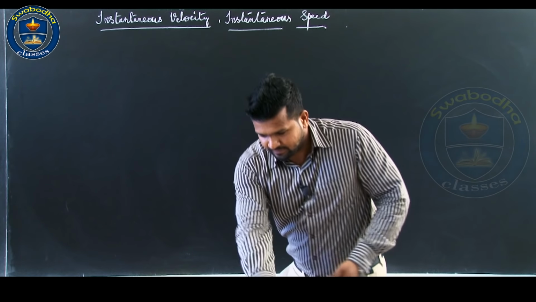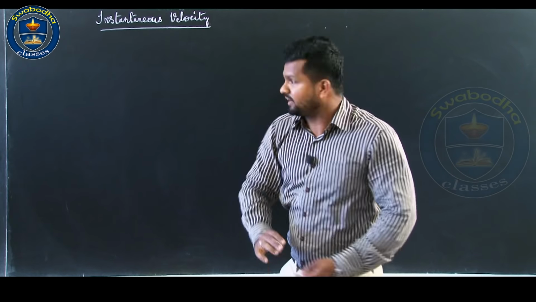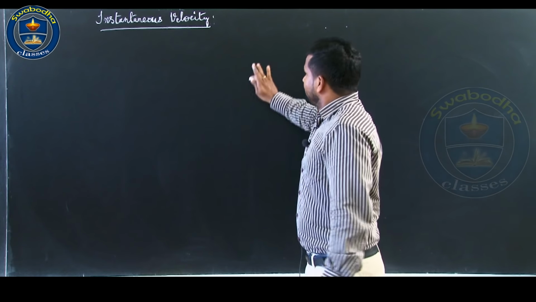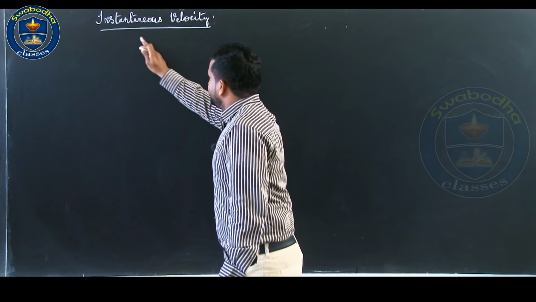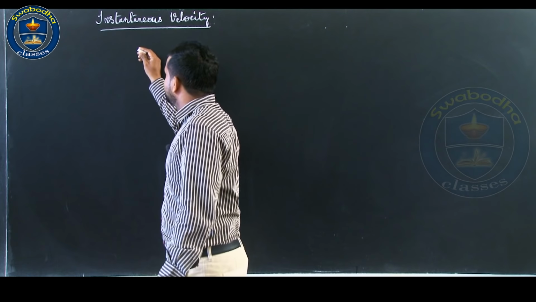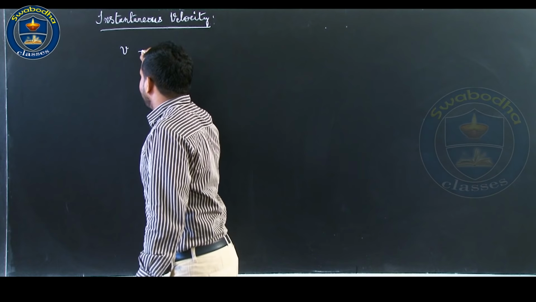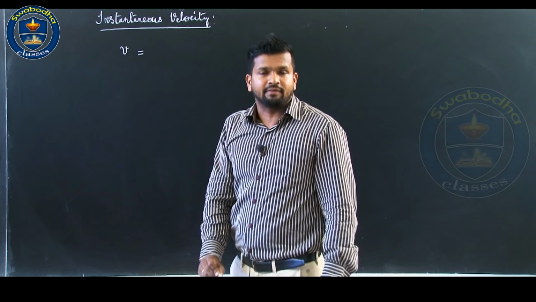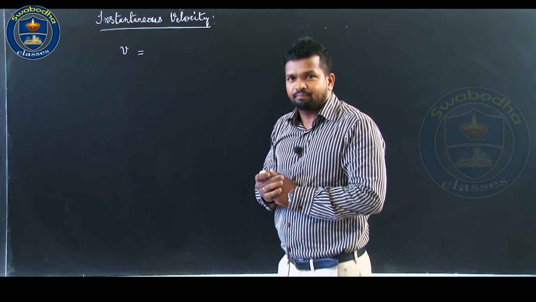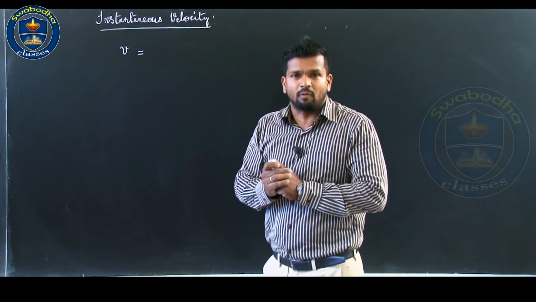So, I will discuss instantaneous speed later after discussing instantaneous velocity. So, this instantaneous velocity, it is denoted by letter V, is defined as the limit of the average velocity as the time interval becomes infinitesimally small.